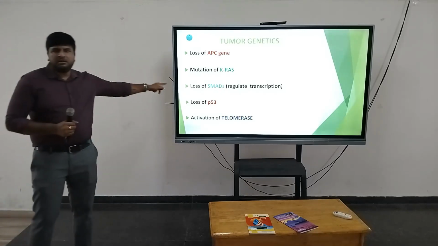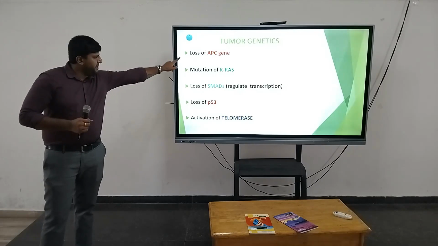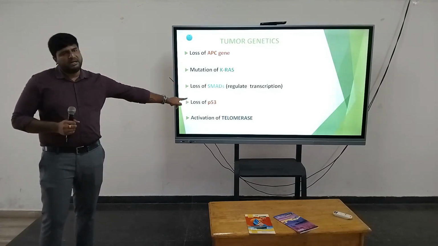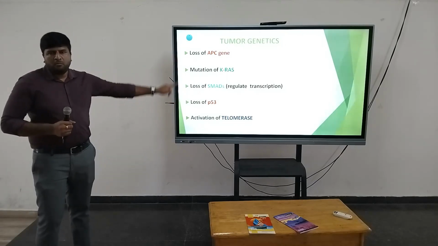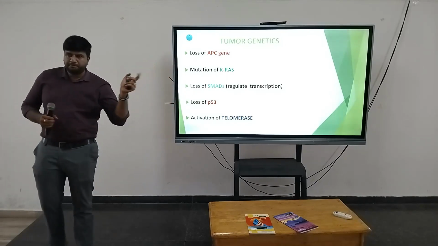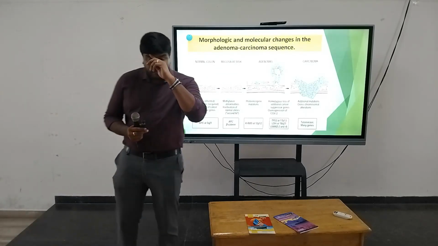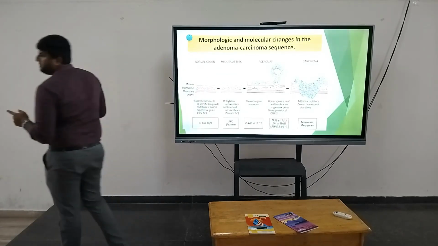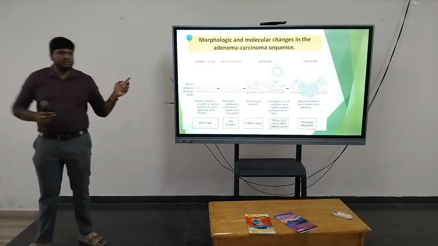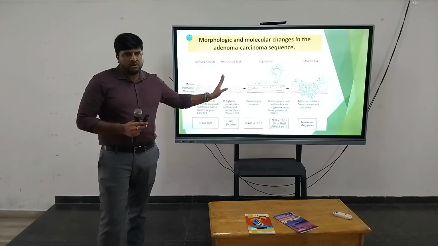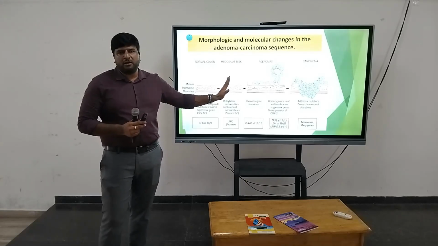Any doubts in this? These three are important: APC, RAS and P53. Other than that, telomerase activation. These four things are most important. Any doubts in this? So two pathways. One is defects in the mismatch pathway, that is going to be in the next slide. Here, this is the commonest mutation pathway that is going to happen in colorectal cancer.